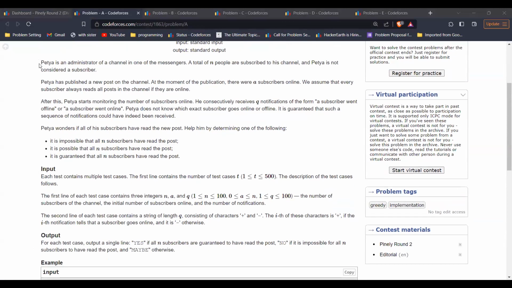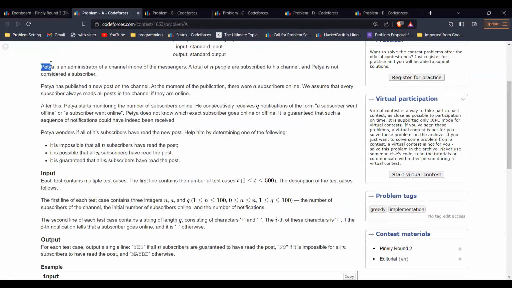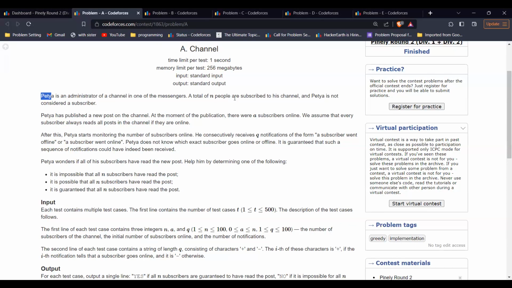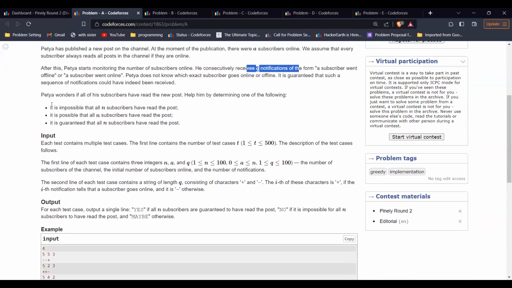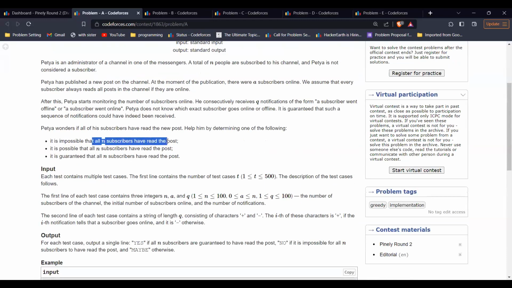So this is the first problem of yesterday's round. We are given that there are n people subscribed to Petya's channel. At the start, there are already m subscribers online. Whenever a subscriber goes offline or comes online, Petya gets a notification. There are a total of q notifications. We want to know, is it possible that all the n subscribers have read the post? Whenever subscribers come online, they read the post immediately.